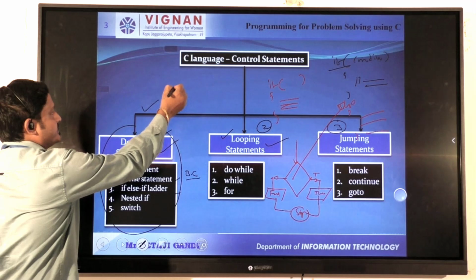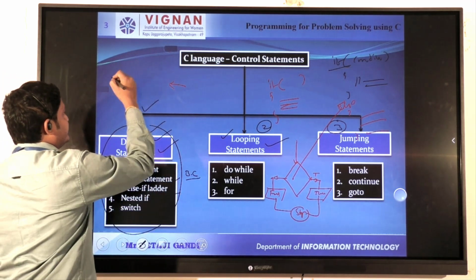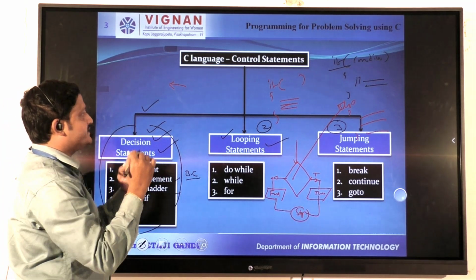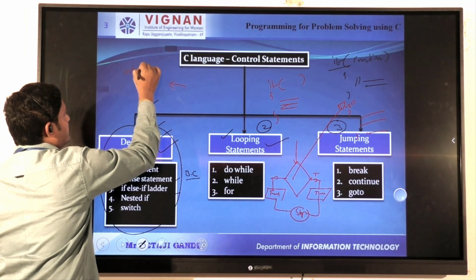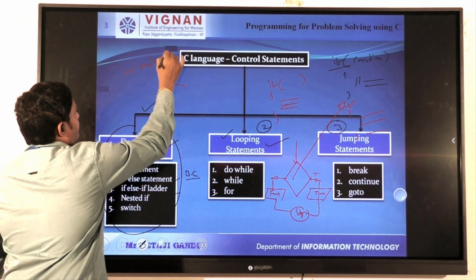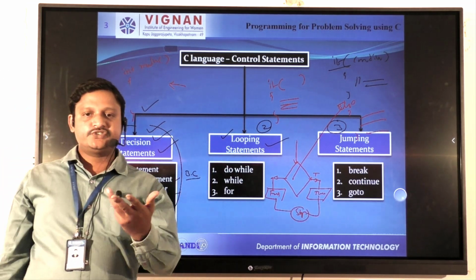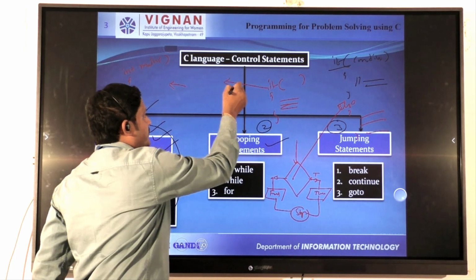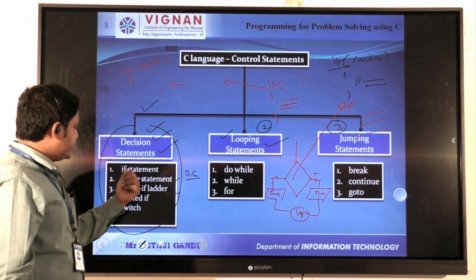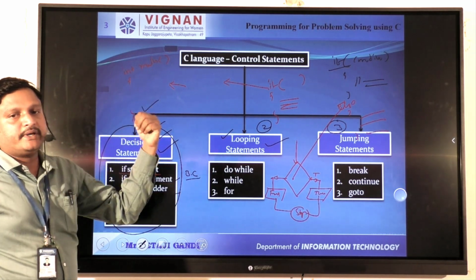Suppose we take an example from the C language point of view. We already know the syntax of C language, so there is no need to discuss it again. Suppose we take the main function to check whether the given number is positive or not. That can be decided by writing a C program using the simple if. Write a C program to check whether the given number is positive or not.